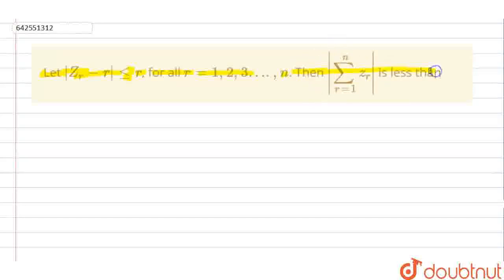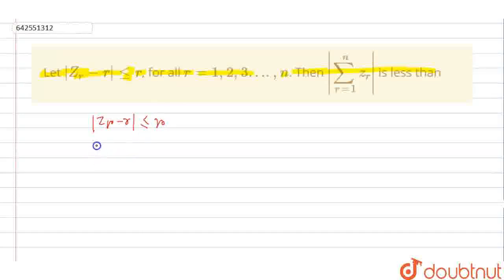Okay, so how will we find it? What we have given here is mod of zr minus r, which is less than or equal to r. So how will we write it?